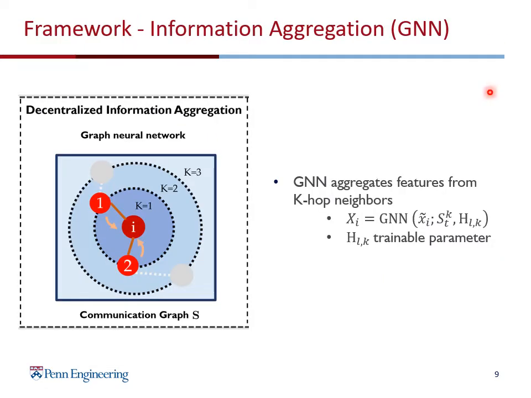Once we get the feature vectors, we use the graph neural network as the second module to aggregate features from k-hop neighbors for each robot. For example, when k is equal to 1, robot i communicates and collects features from its one-hop neighbors, robot 1 and robot 2. Again, you can see GNN has a decentralized communication architecture. And this GNN module has trainable parameters. Here, L is for the L layers and K is for the k-hop communications.